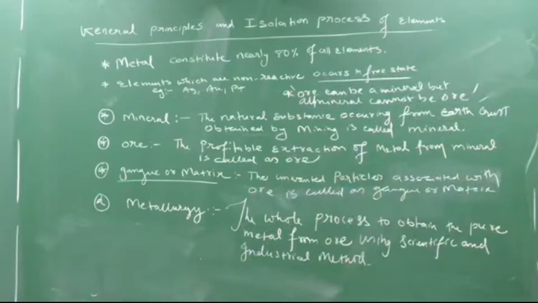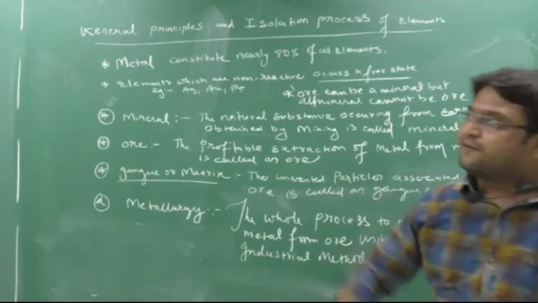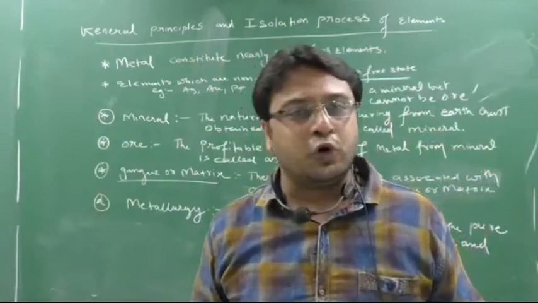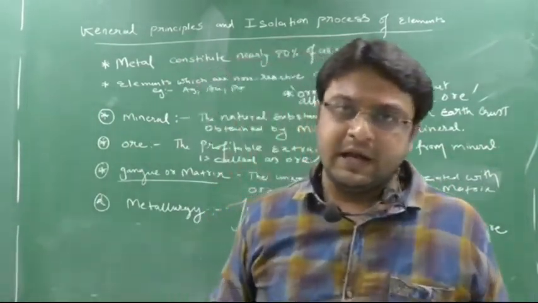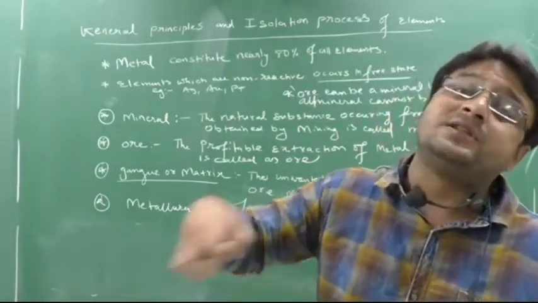The whole process to obtain the pure metal from ores using scientific and industrial methods. It is not like you take the ore, clean it, and get the metal. No, there are a number of processes which you have to go through, and on those processes, a number of methods are applied.